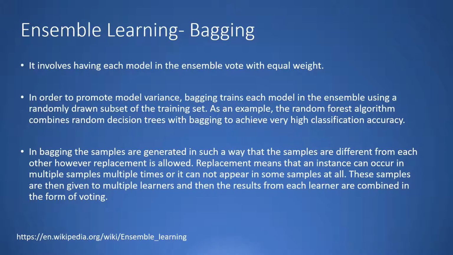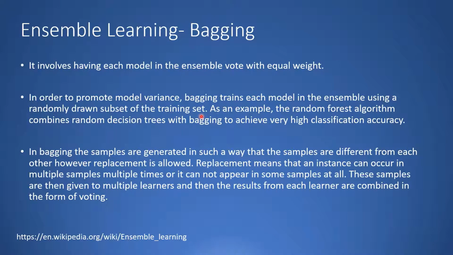So what is bagging in ensemble learning? Bagging is a technique of having each model in the ensemble vote with equal weight. In order to promote model variance, bagging trains each model in the ensemble using a randomly drawn subset of the training set.